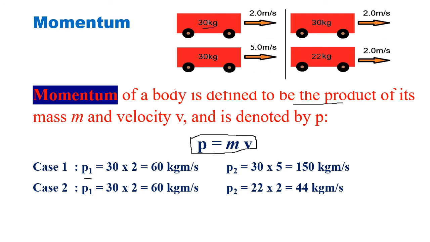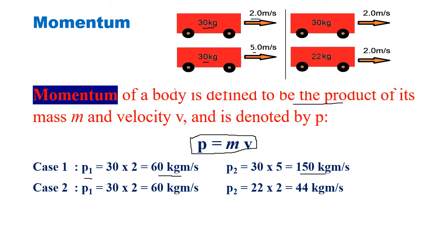Yes? So the momentum is 30 times 2, that is 60 kg meter per second. In the second case, mass 30, velocity 5. So the momentum is 150 kg meter per second.